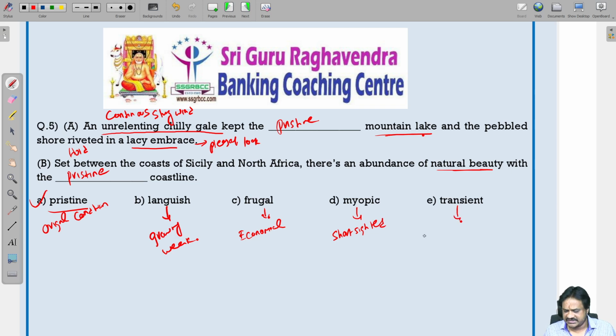Transient means lasting for a short time, which is very temporary. Here we are talking about nature and a mountain lake which is very fresh and free from pollution, so we should use the original condition. Pristine is the correct word.